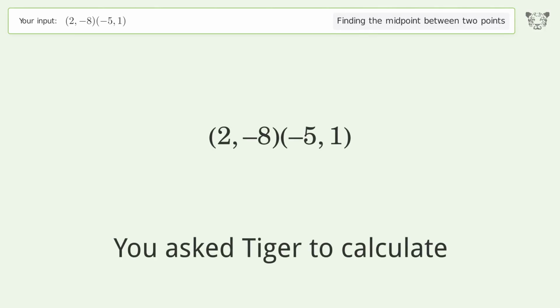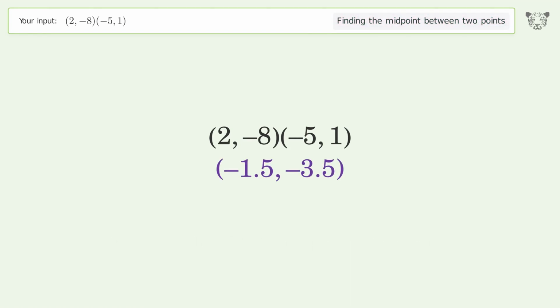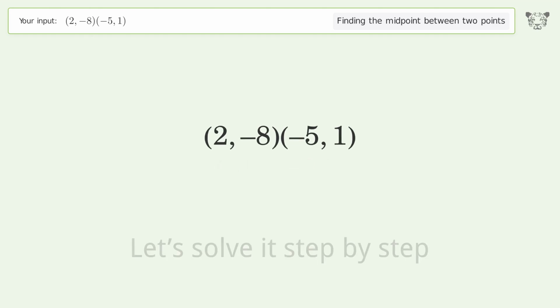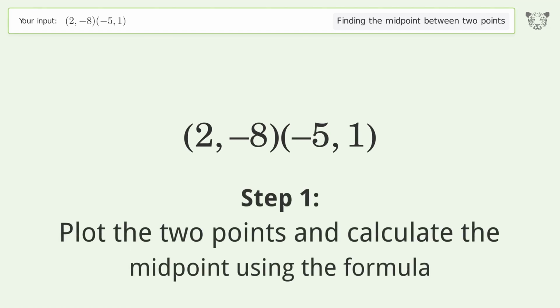You ask Tiger to calculate. This deals with finding the midpoint between 2 points. The midpoint between the 2 points is -1.5, -3.5. Let's solve it step by step. Plot the 2 points and calculate the midpoint using the formula.